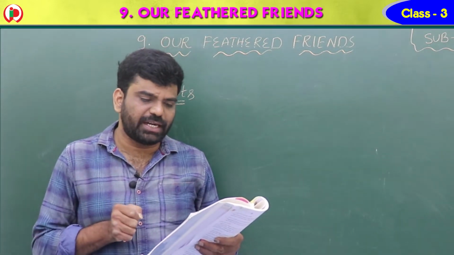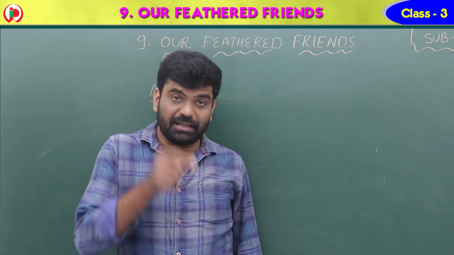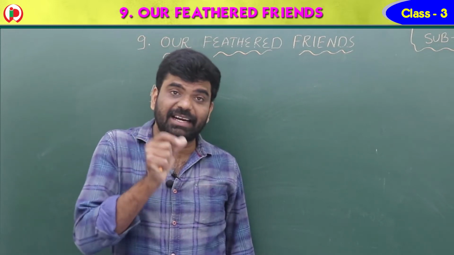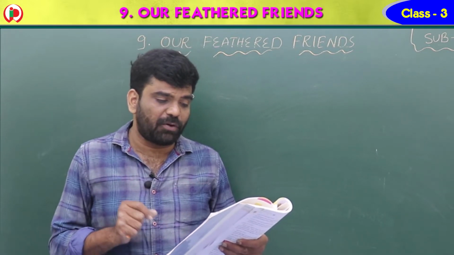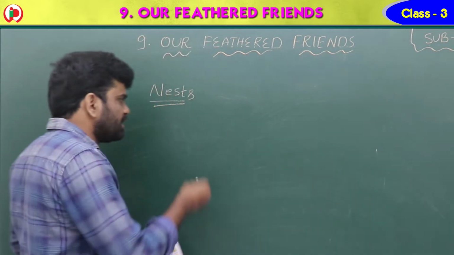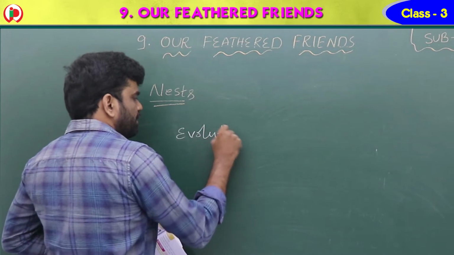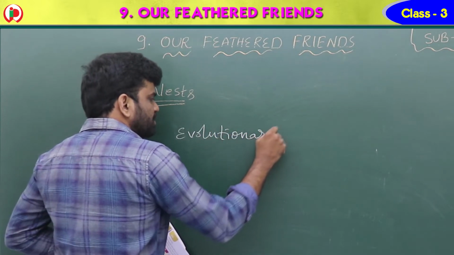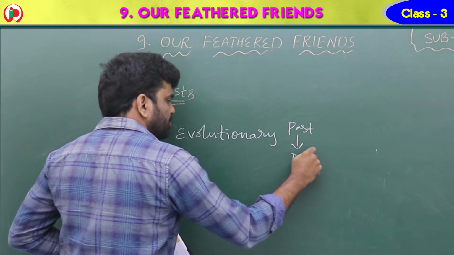Birds are very choosy and prefer to nest in a specific way. They build their nest in a specific way. This is evolutionary and developed over many thousands of years. Evolutionary. What do you mean by evolutionary, children? Which comes from the past. Okay. Evolutionary means from past to present. Past to present is called evolution.